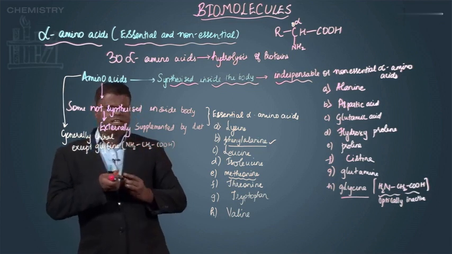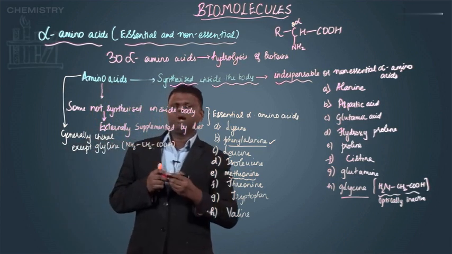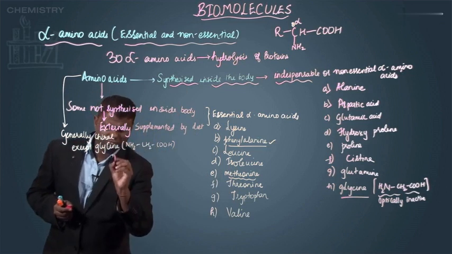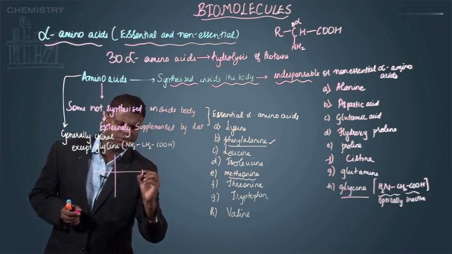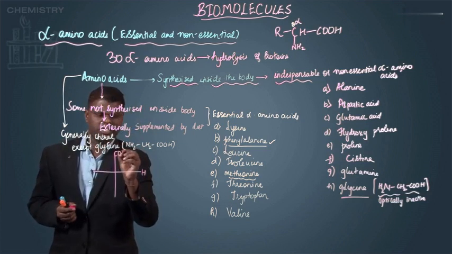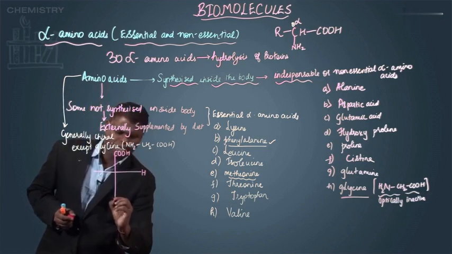So now let's try and represent an alpha amino acid. We have this chiral center, then this is the hydrogen, and then you have the carboxylic acid group, and then you have the R group.